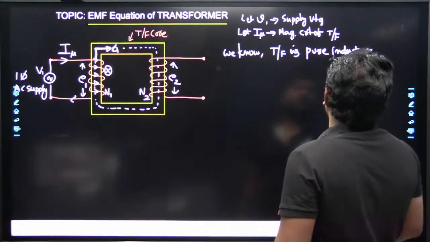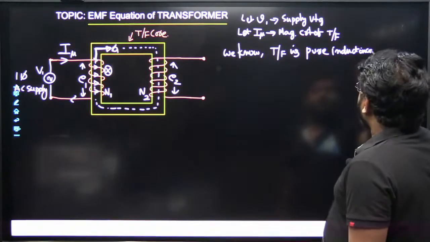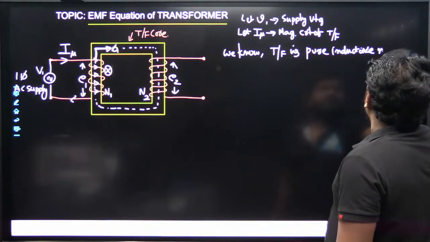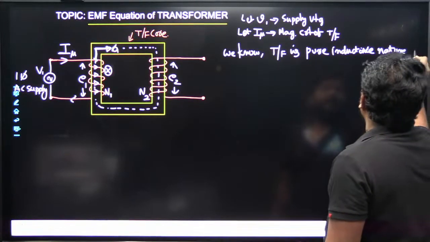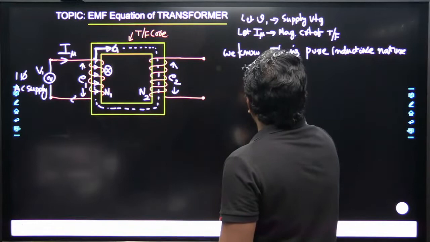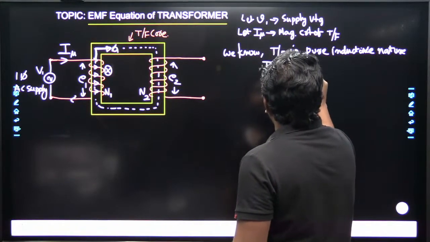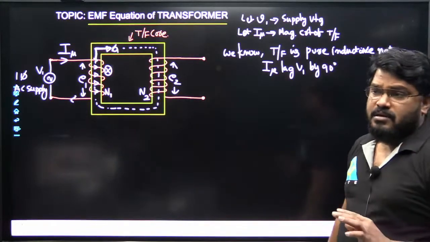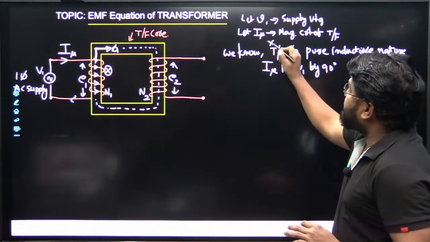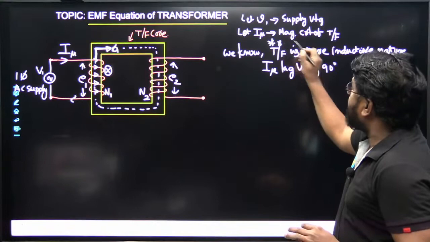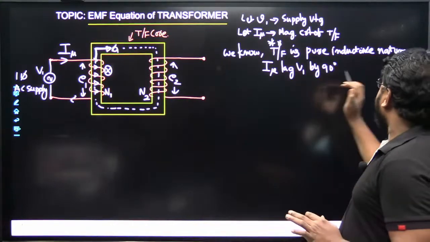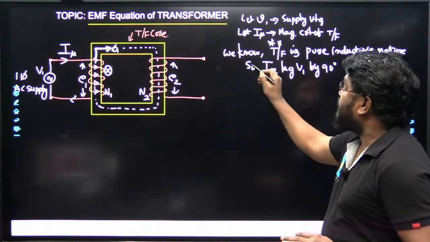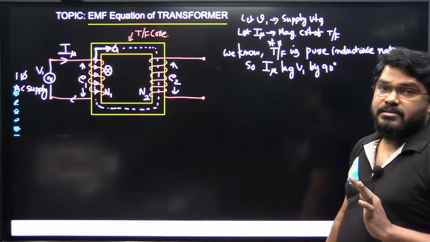Here the magnetizing current lags the applied voltage by 90 degrees. This is a very important point: the transformer is purely inductive, so the magnetizing current lags the applied voltage by 90 degrees.